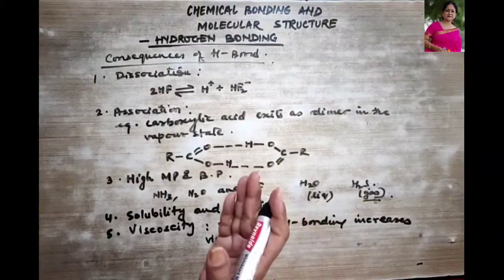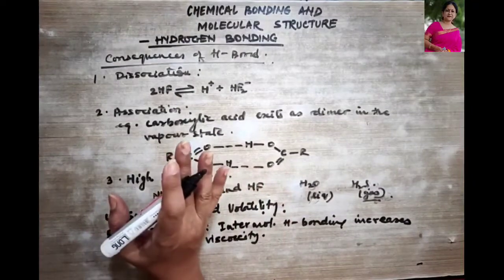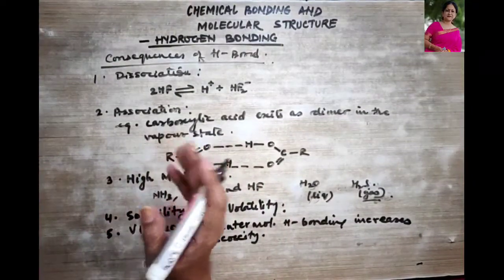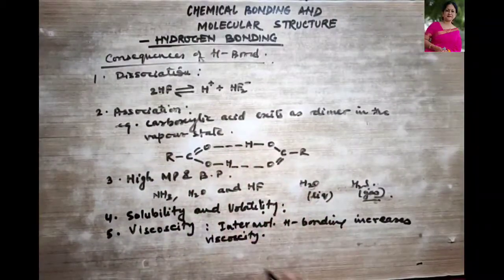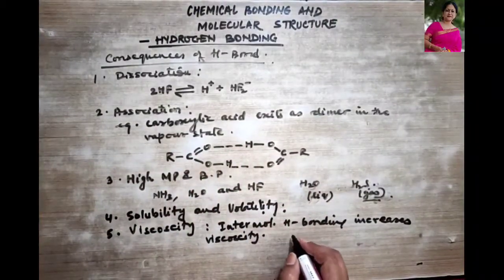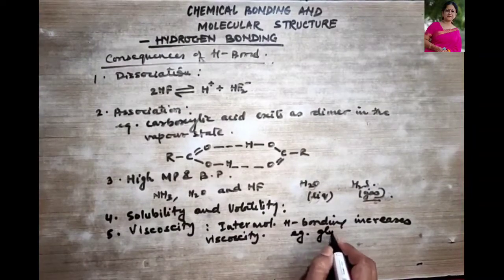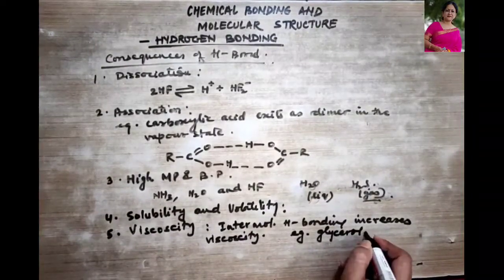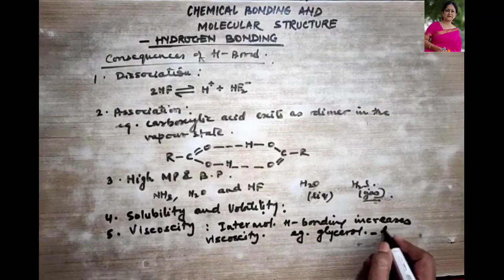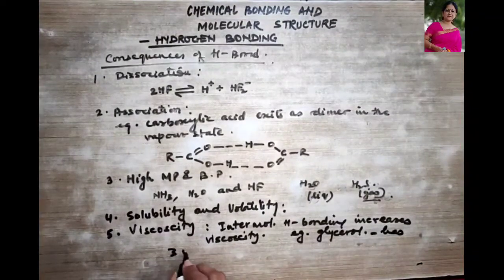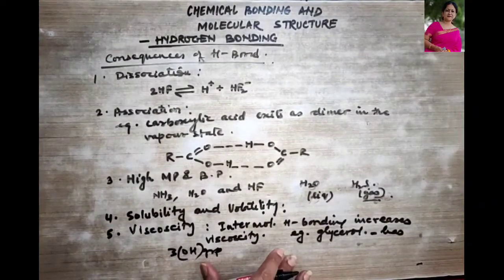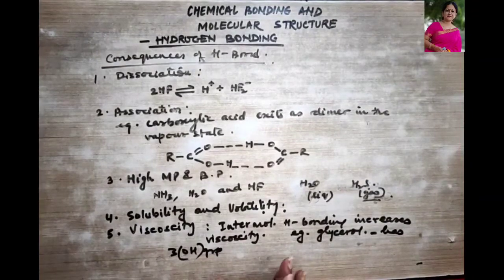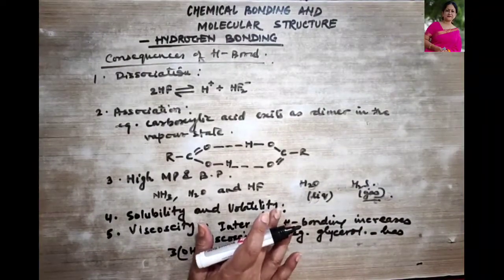Why? Due to the presence of 3 hydroxyl groups, and they form a number of hydrogen bonds per molecule, and therefore it is viscous. You can write this example over here for glycerol, because it has 3 hydroxyl groups. Okay, and therefore it shows hydrogen bonding, and therefore it exhibits viscosity, right?